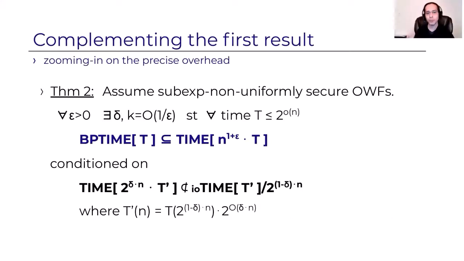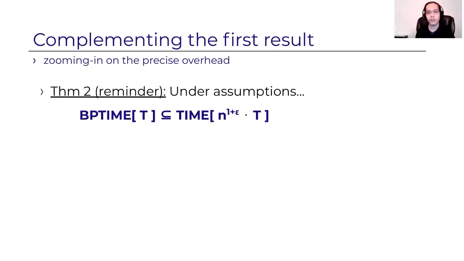The second theorem is the optimization, where we move the 1 plus epsilon from t to n. So we need to assume that sub-exponentially strong one-way functions exist, but other than that, I won't go in depth because the assumptions are essentially the same. It's just more complicated to state, but it's precisely the same intuitively in the sense of what it means. The conclusion here is that probabilistic time t can be simulated in deterministic time n to the 1 plus epsilon times t. Okay, good. So now comes the question of whether or not this multiplicative overhead of n is necessary.